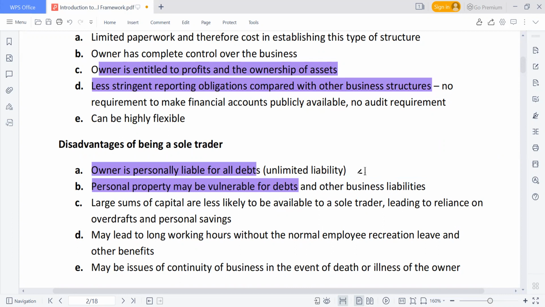If the business asset is not enough to meet the liability, then the owner has to go and sell some of his private property to meet such obligation. So the owner's car, his building, is also vulnerable to the business debt.